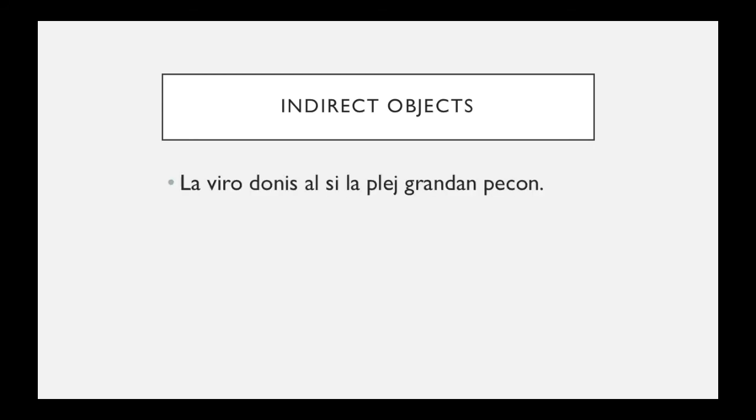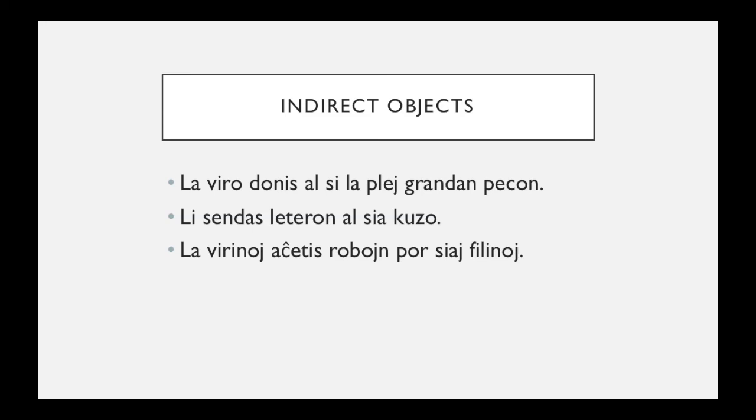"La viro donis al si la plej grandan pecon." So the man gave himself the biggest piece. So la viro and si are the same person. Si refers back to la viro, the man. "Li sendas leteron al sia kuzo." He sends a letter to his cousin. It's his own cousin. It's not somebody else's cousin. "La virinoj aĉetis robojn por siaj filinoj." The women bought dresses for their own daughters.